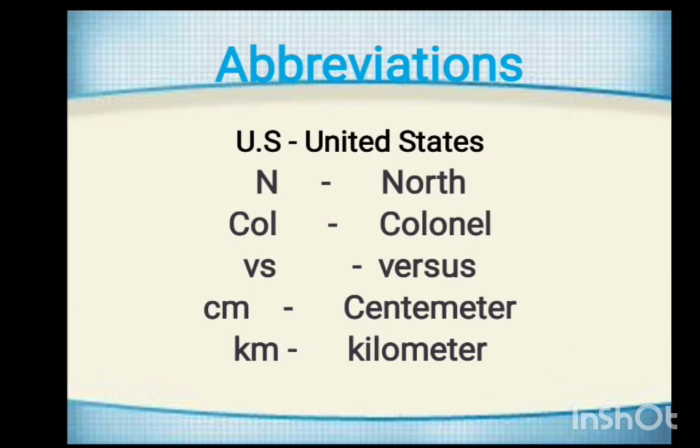And let us see more examples. US, United States. North, we use N as the abbreviation. Colonel, COL is used. And versus, VS is used as an abbreviation. And centimeter we use cm, kilometer we use km. It may be the first letter or last letter or any letters or a group of letters in a word or in a phrase. We can use the abbreviation.